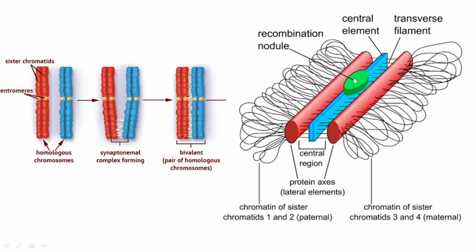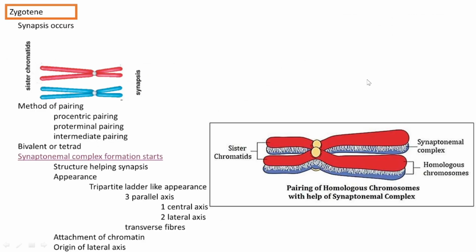And what is its significance? It is an indicator of the site where the recombination is going to happen. And such nodules we can see at regular intervals along the synaptonemal complex. Okay, that is the recombination nodule.